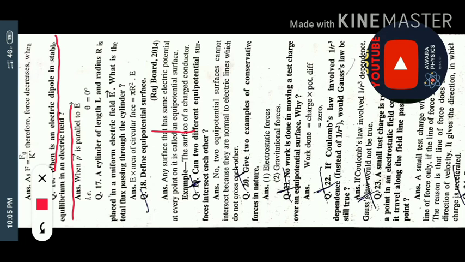The simple answer is when the electric dipole moment is parallel to E, which means P must be parallel to E, and this is a very important condition here. If anyone asks when an electric dipole is in stable equilibrium in an electric field, your answer is: when the electric dipole moment is parallel to the electric field.